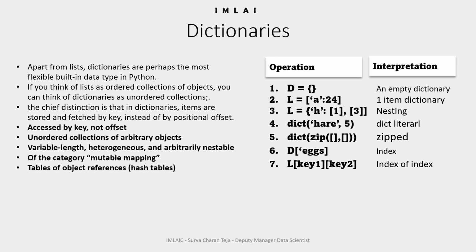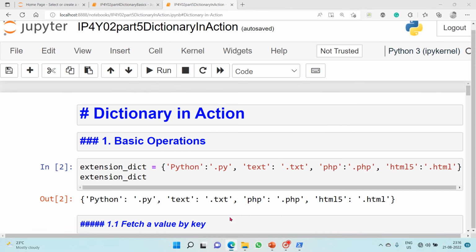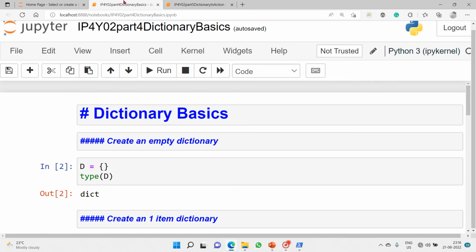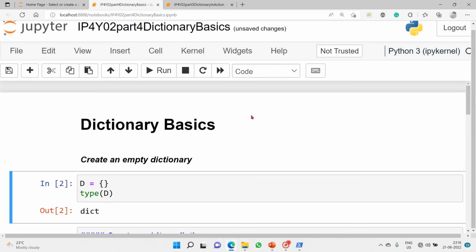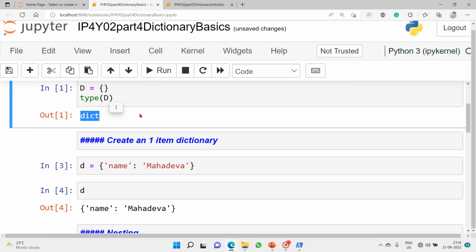So what we will do now is we will directly jump into the hands-on on dictionary basics. Okay, so let's begin with creating an empty dictionary. So the expression to create an empty dictionary is this. I just want to check what type it is. It is obviously a dict object, or dict class or object.